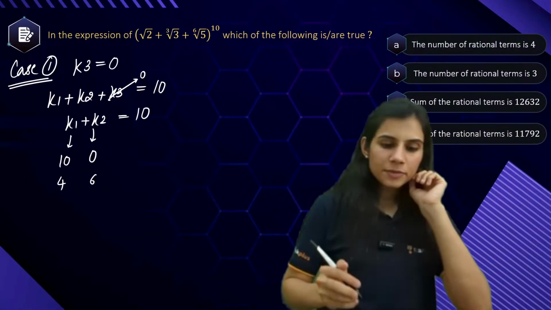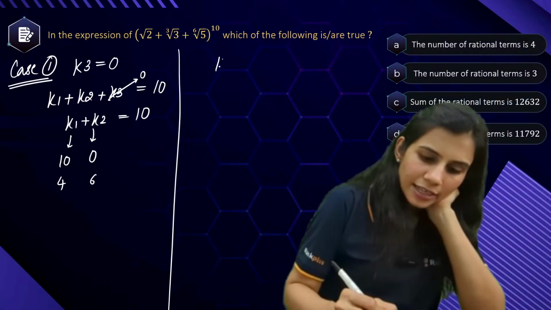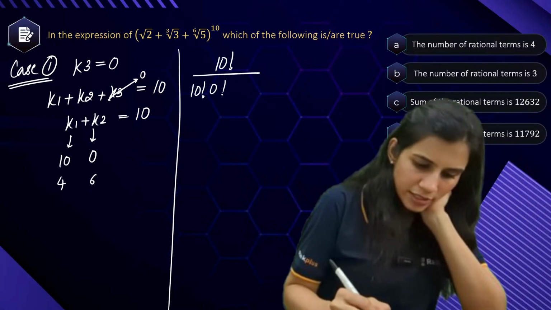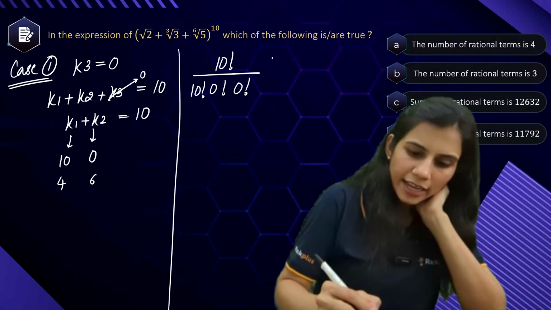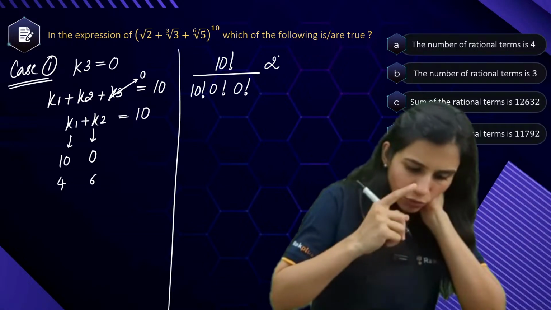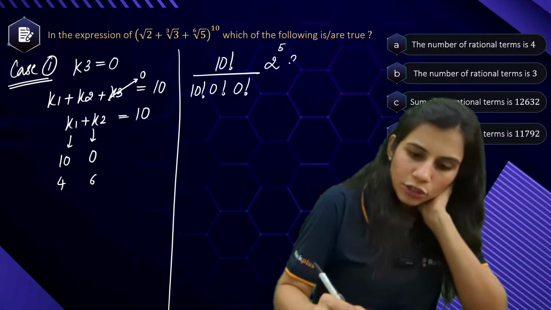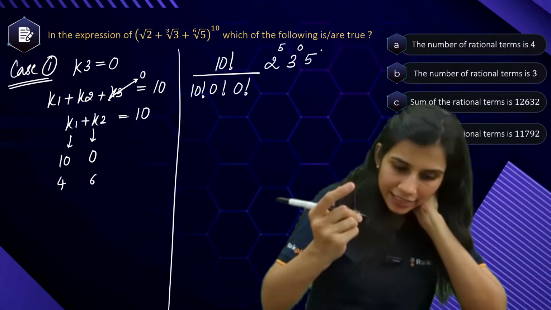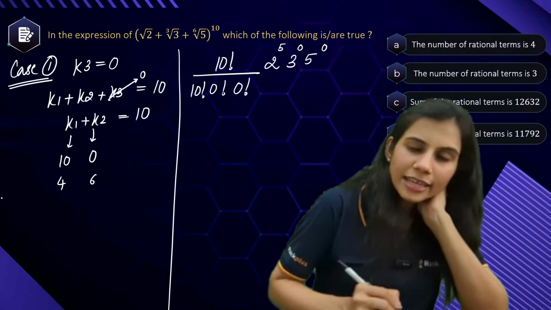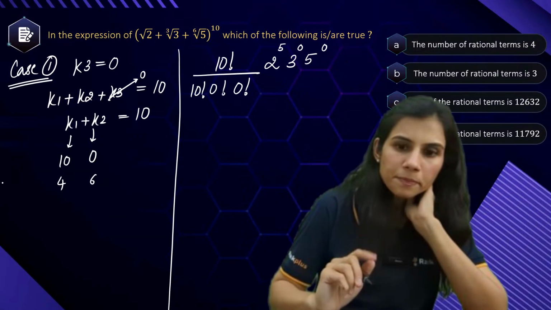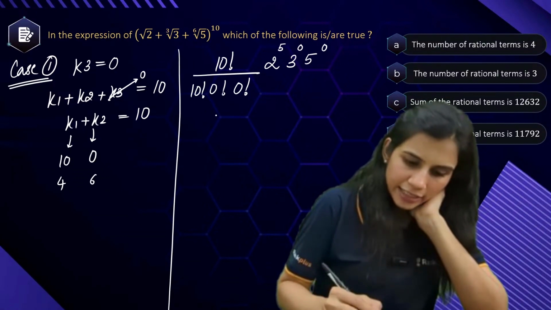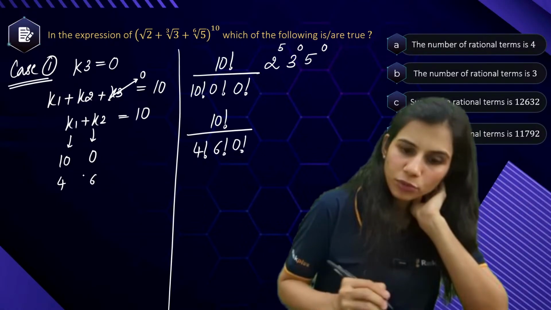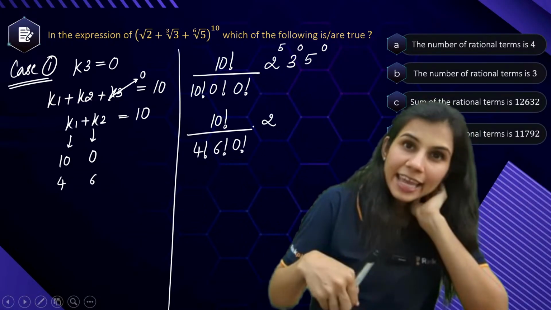So you have two terms coming from here. What are the two rational terms? 10 factorial upon k1 factorial, k2 factorial, k3 factorial, where k1 is 10, k2 is 0, k3 is 0. 2 to the power k1 by 2, which means 10 by 2. 3 to the power k2 by 3, 0 by 3 is 0. 5 to the power k3 by 6, 0 by 6 is again 0. This is one rational term. Another one will be 10 factorial upon k1 factorial, k2 factorial, k3 factorial, 2 to the power k1 by 2.